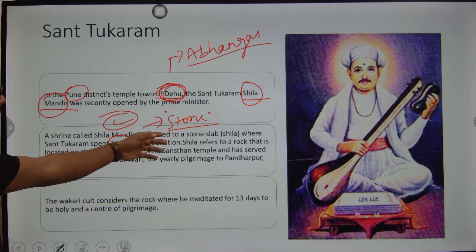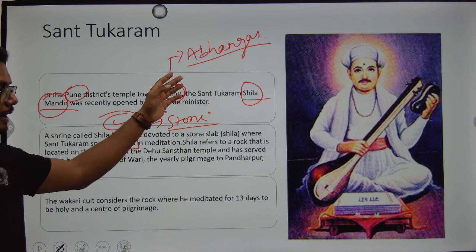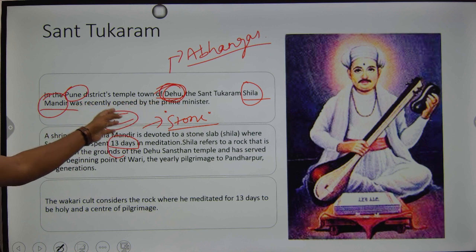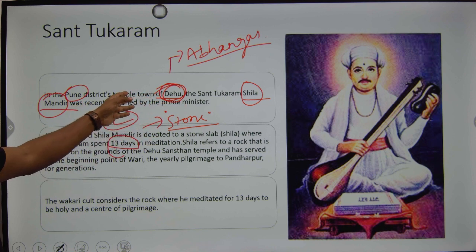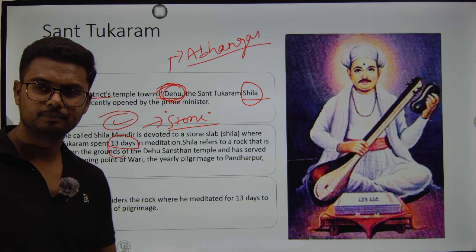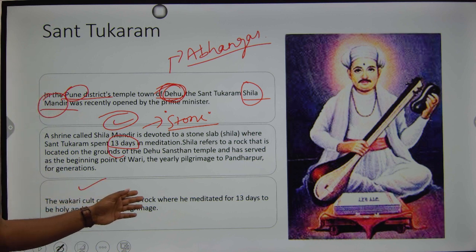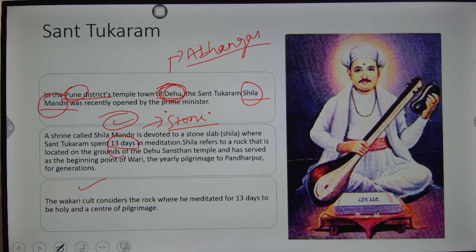So that Shila where he sat later on became the place of worship, and at that place now Shila Mandir has been built, located in a town called Dehu, which comes under Pune district, in Maharashtra. He is famously associated with the Varkari cult. The Varkari cult considers the rock where he meditated for 13 days to be holy and a center of pilgrimage.